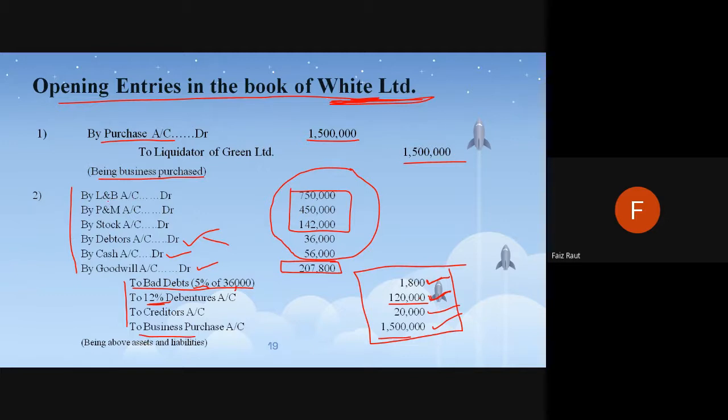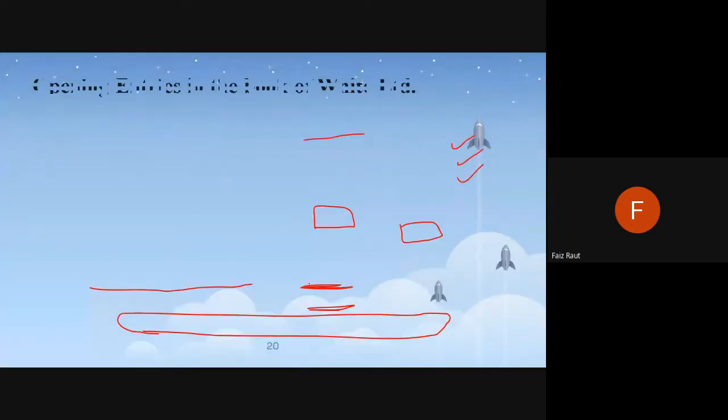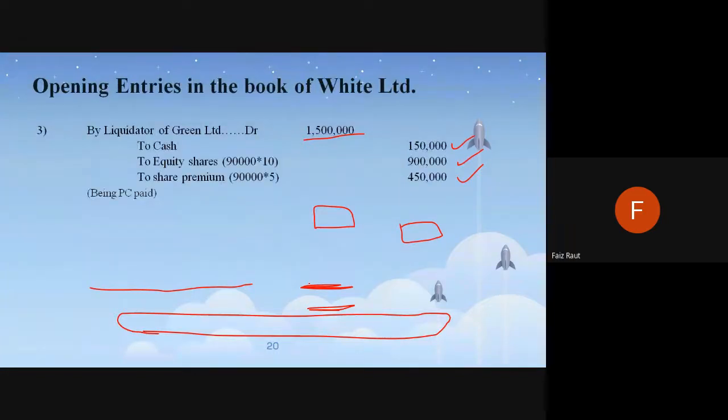Then assets, by assets to liabilities. Okay, being above, assets and liabilities are transferred. ठीक है, this is how all the liabilities and the assets will be transferred, and then after this, the liquidator will be disbursing the amounts in these 3 ways.